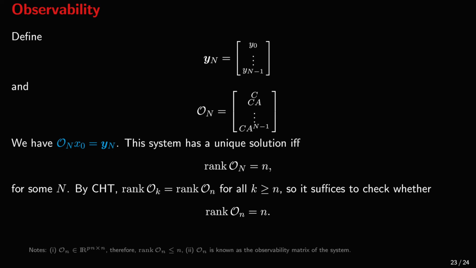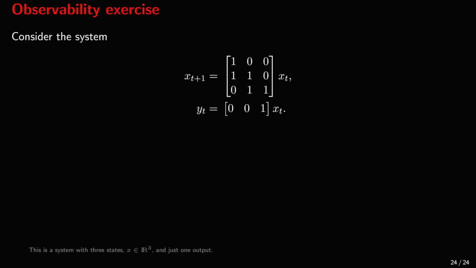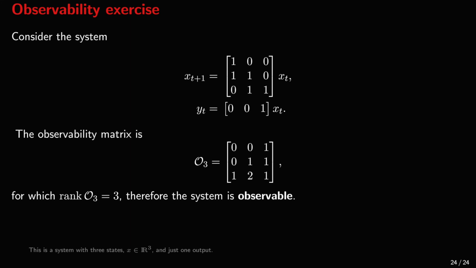This matrix is known as the observability matrix of the system. Here is an example. Consider this linear system. The observability matrix O3 is shown here and its rank is 3. Therefore, the system is observable.